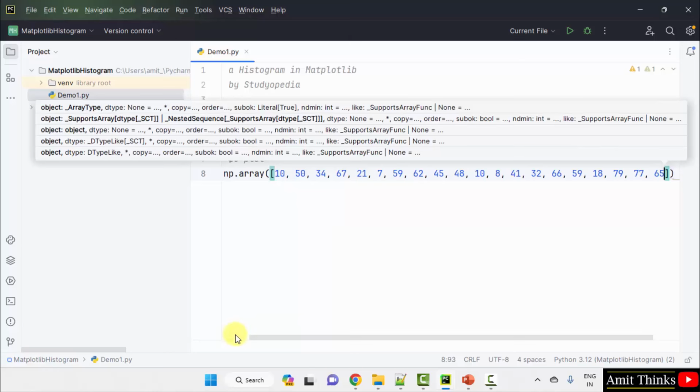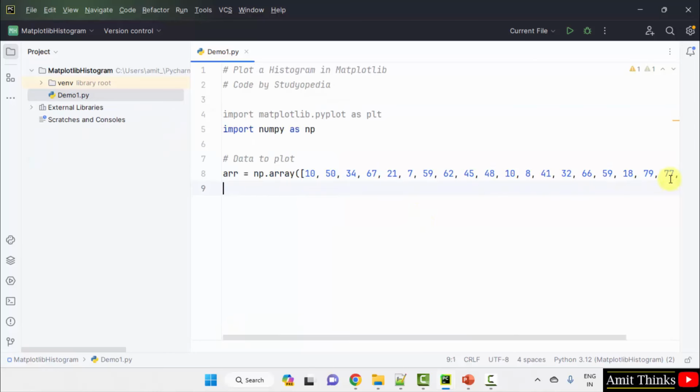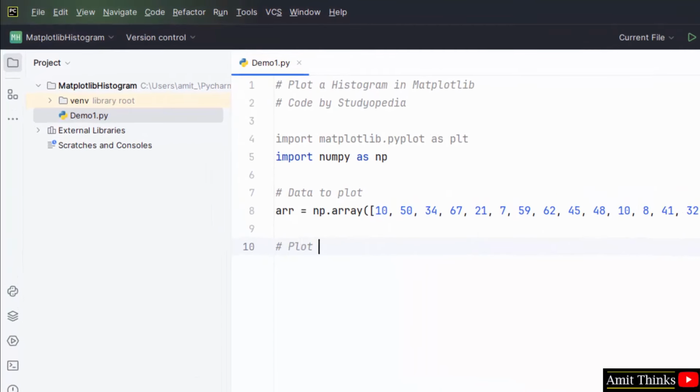Okay, we have set the marks of 20 students here. Okay, now plot a histogram. We have also set the bin.